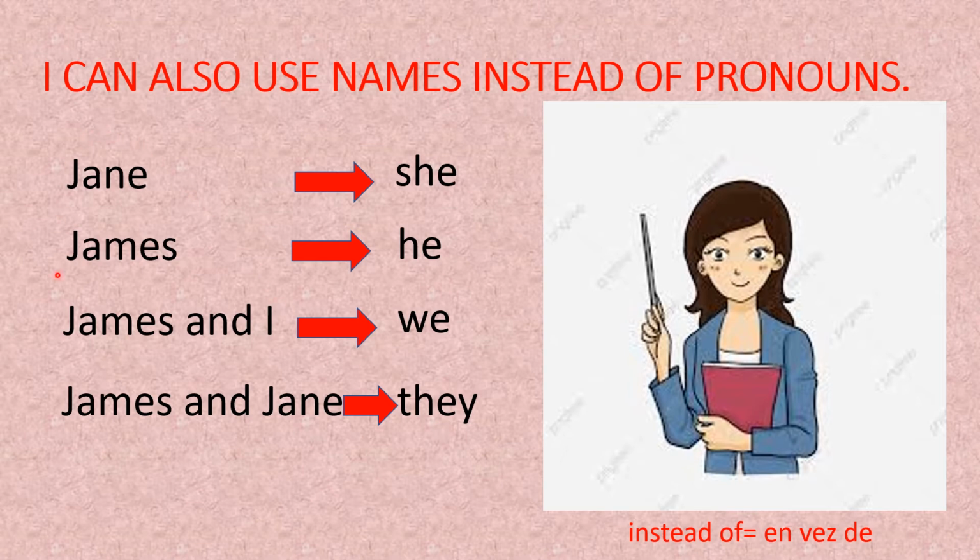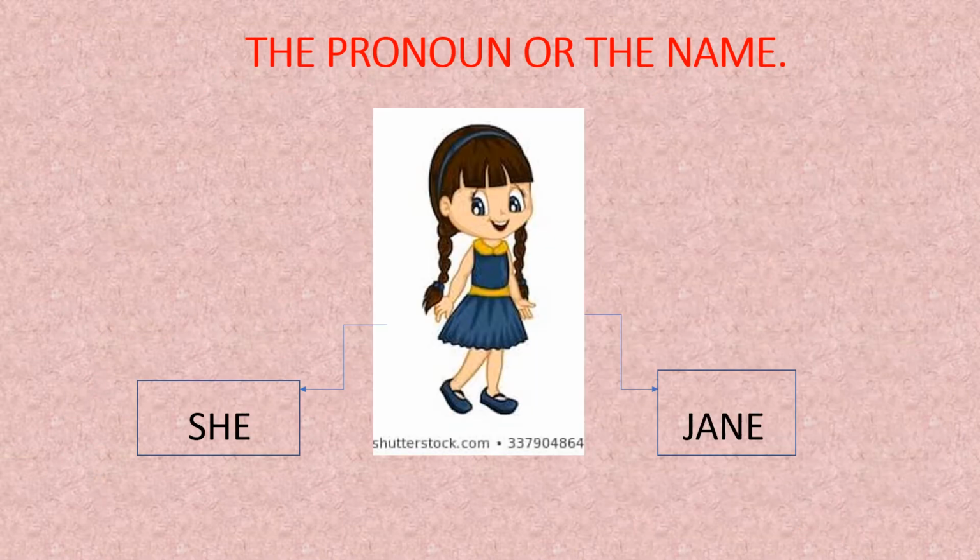I can also use these names. Now let's continue. The pronoun or the name. As you can see, this is a pronoun, she, because it refers to ella, she. And then we can also use, también podemos usar Jane. This is a name, Jane. Okay? So we can use she or Jane. Now let's continue.